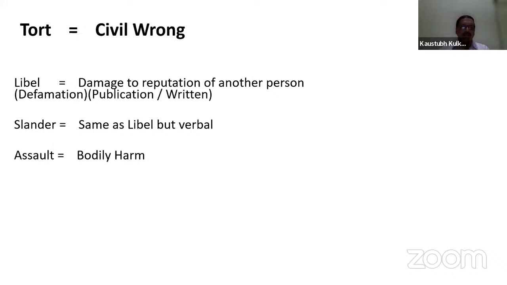So these types of damages which will hamper the reputation of a particular person or the industry as a whole, then what will happen? Their production or their market will come down. So in turn, they will lose business, or once their market reputation is damaged, there will be loss of business. So these are some of the civil wrongs or torts.